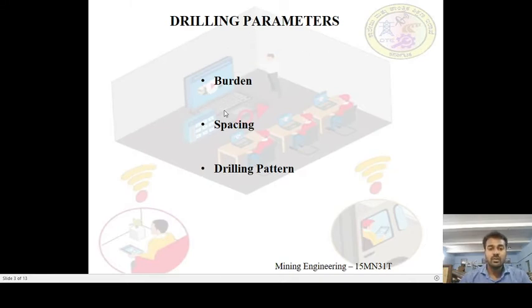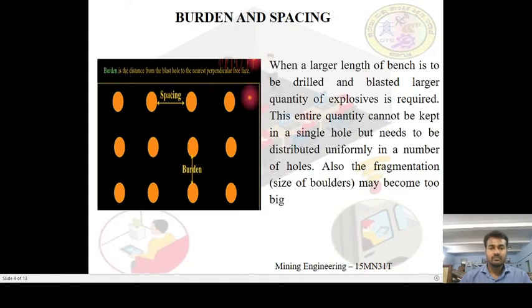Now, what are burden and spacing? These are the drilling parameters. In drilling parameters we have burden, spacing, drilling pattern, and depth of the hole. In case of burden and spacing, we have to know the definition of a burden and the definition of a spacing.